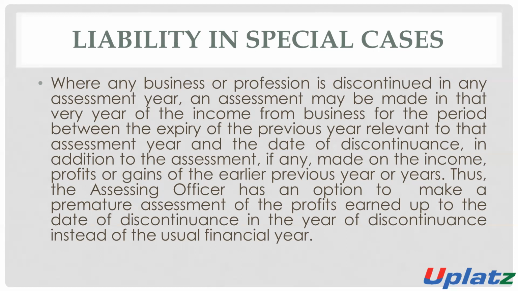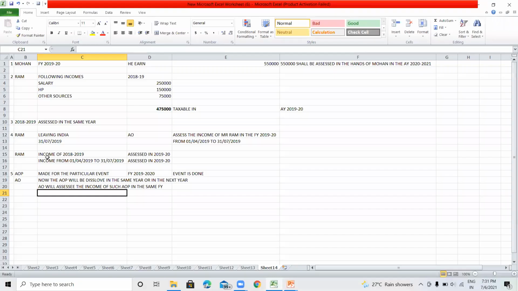If there is any income of such business, then it will be assessed in the same year. Just like that, the income of 2018-19 will also be taxable in 2019-20 as assessment year, and the income of 2019-20 will also be taxable in the year 2019-20.